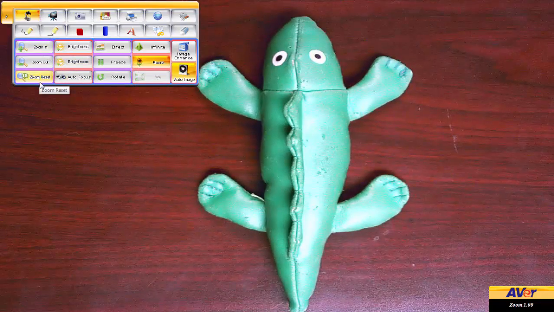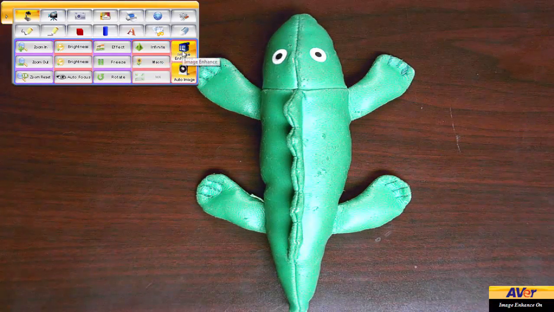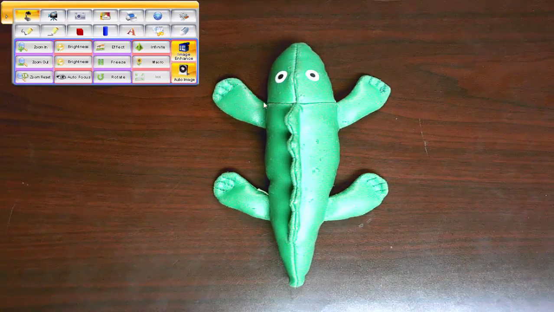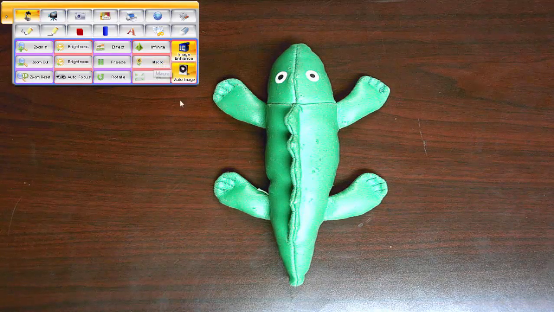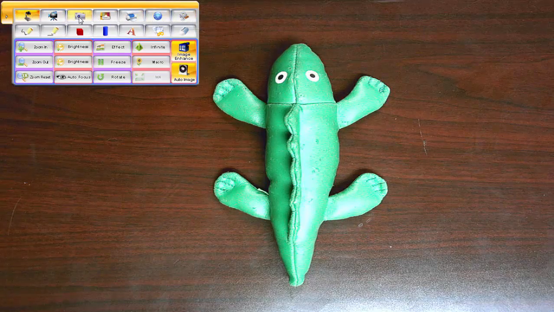Let's get out of here. All right, so those are our, oh, and the image enhancer, I forgot to talk about this. The image enhance is on, so it'll make sure that the color and everything is good. And then if you notice that when I clicked on the image enhance, it actually turned the macro off for us. So that is our basic DocCam settings. All right, so we played around with some settings in here. Now let's kind of go to what they all mean.